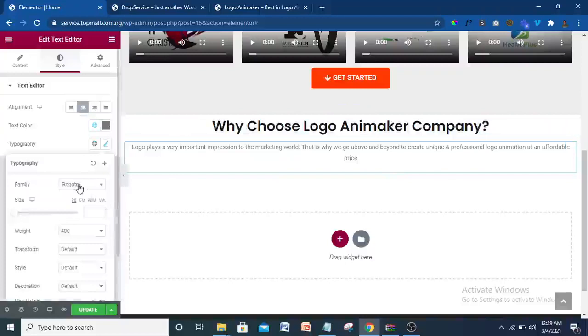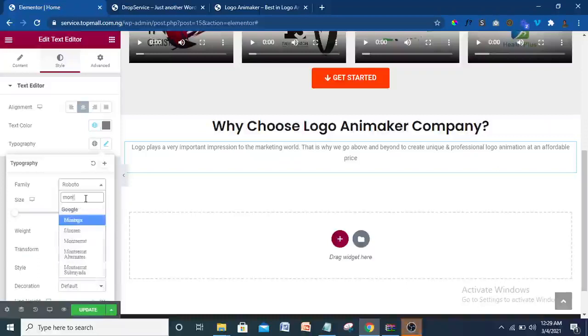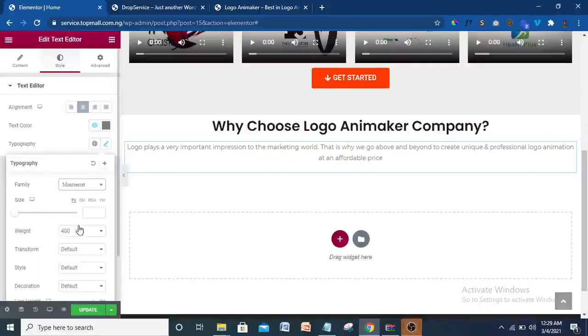So come to typography. So here I'm not going to use Poppins, I'm going to use Montserrat. Okay, Montserrat. So this is the one I'm going to use here. I'm going to give it a font size of, let me see, let me give it 500.